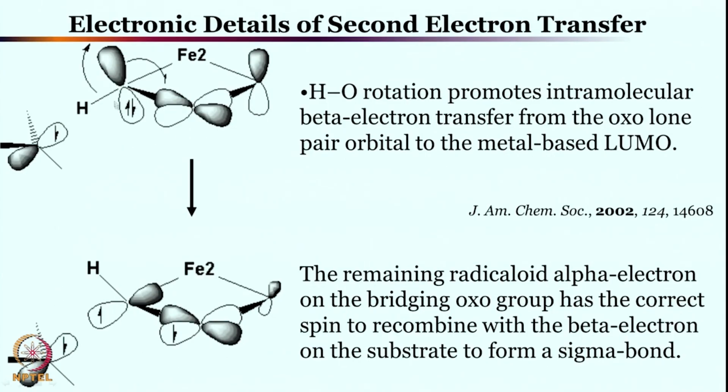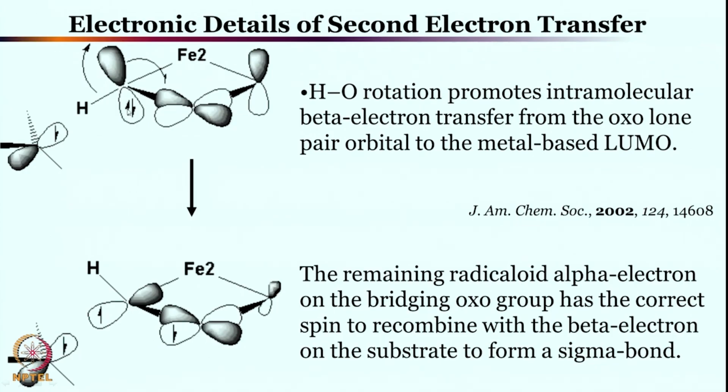So what you need to do is overlap, so rotate this p orbital, or rotate overall over here, to do the bonding with this d orbital of the iron center, let us say the iron 1 center, and subsequently one of the electrons from here will be transferred to the metal-based LUMO, and then you are left with one alpha spin on the OH and the beta spin on the LUMO of the iron center.